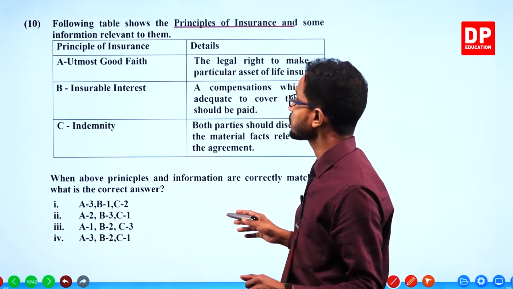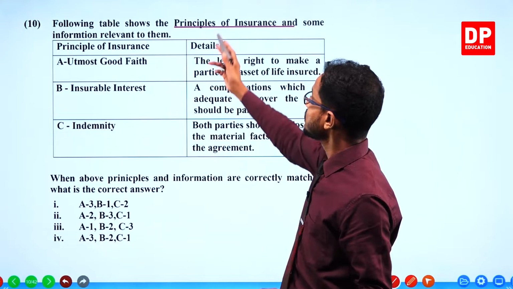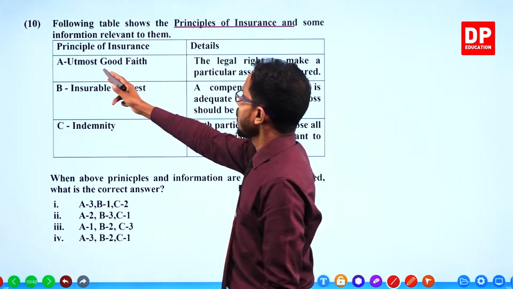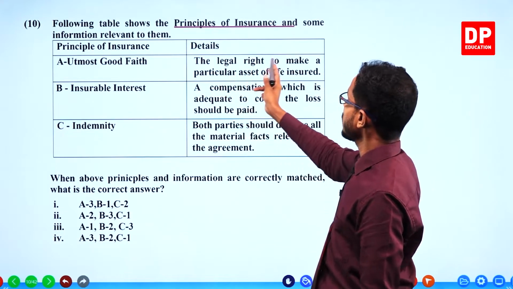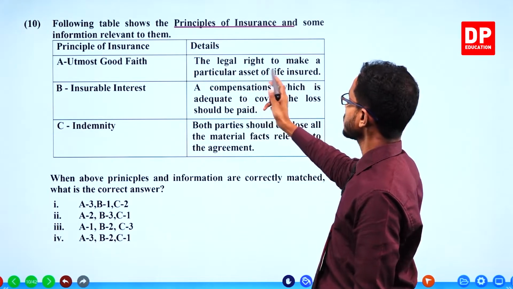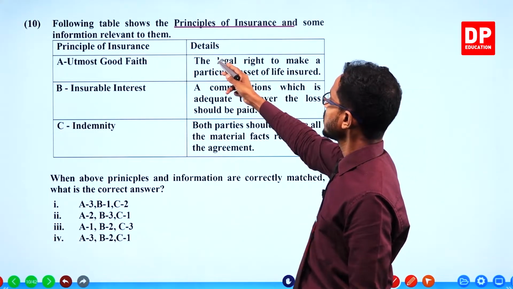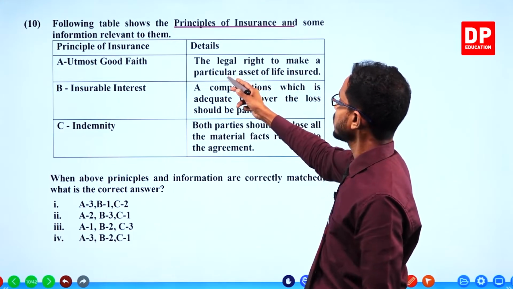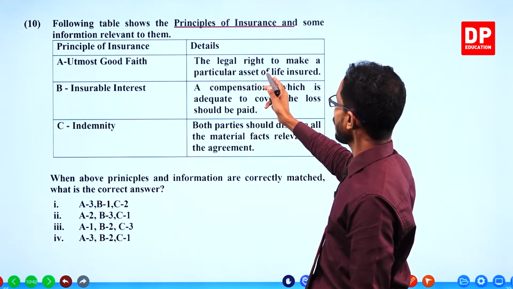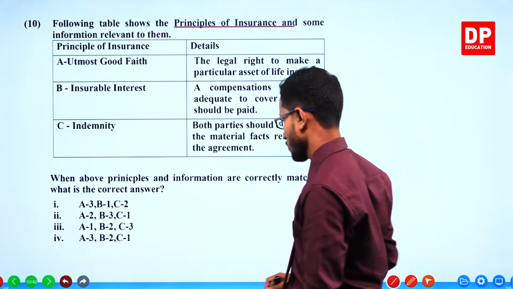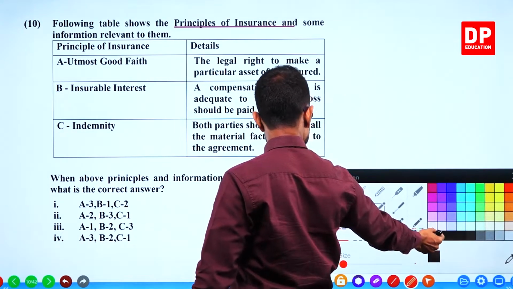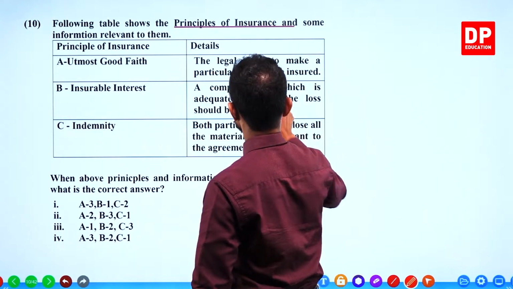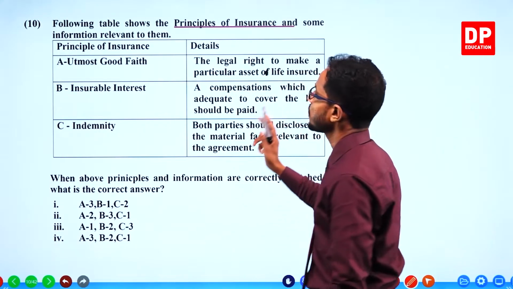Next, on this side, the legal right to make a particular asset or life insured.